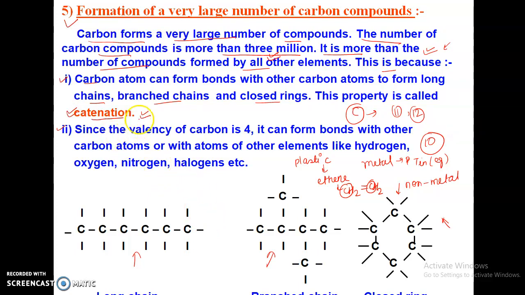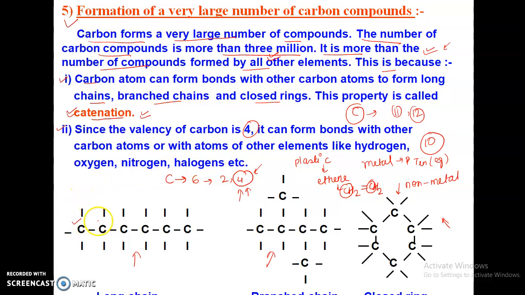Okay. Now read the second point. Since the valency of carbon is 4, as we know that carbon's atomic number is 6, so its electronic configuration is 2, 4. How can we say that the valency of carbon is 4? The number of electrons present in the outermost shell is called its valence electrons, and here in this case it is the valency of carbon. It can form bonds with other carbon atoms or with atoms of other elements like hydrogen, oxygen, nitrogen, halogens.